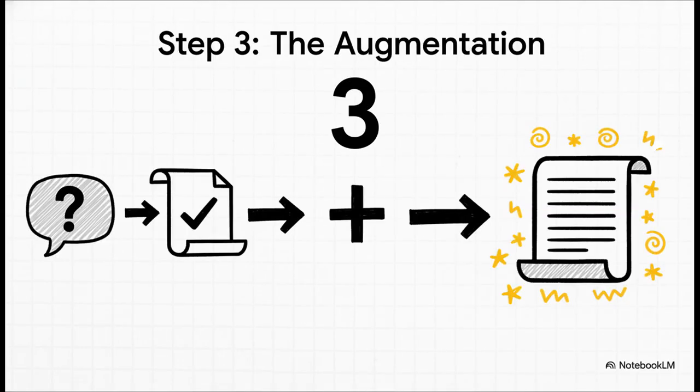This is where the augmented part of RAG really happens. The system takes your original question and literally smashes it together with the facts it just found. What you get is this new, supercharged prompt that basically tells the AI, hey, using only these specific facts I'm giving you right now, answer this question.